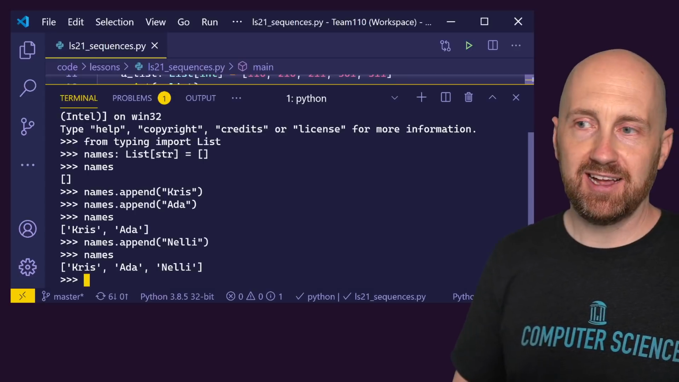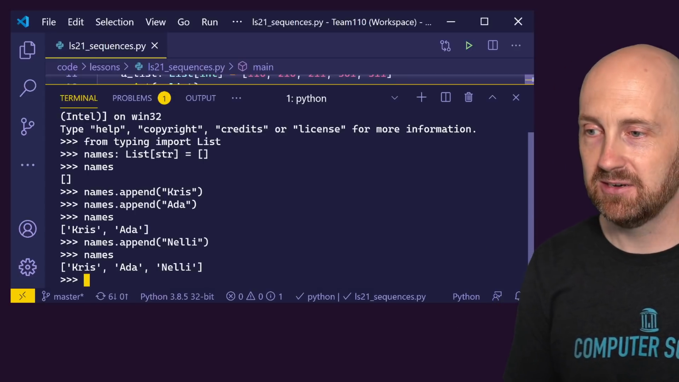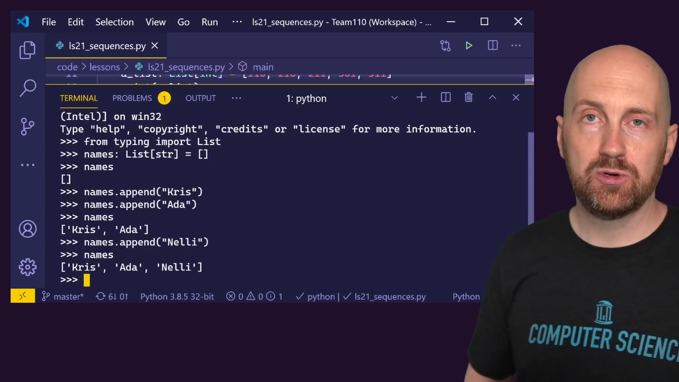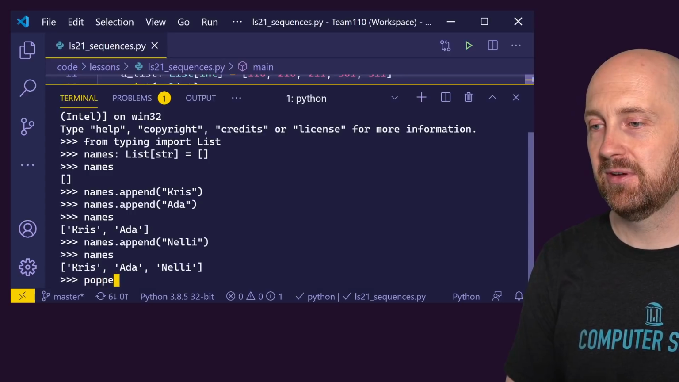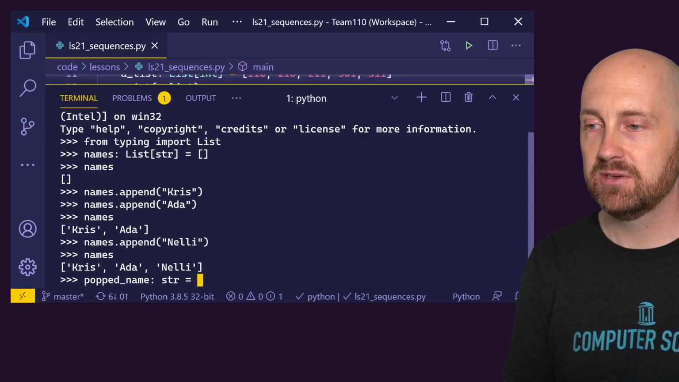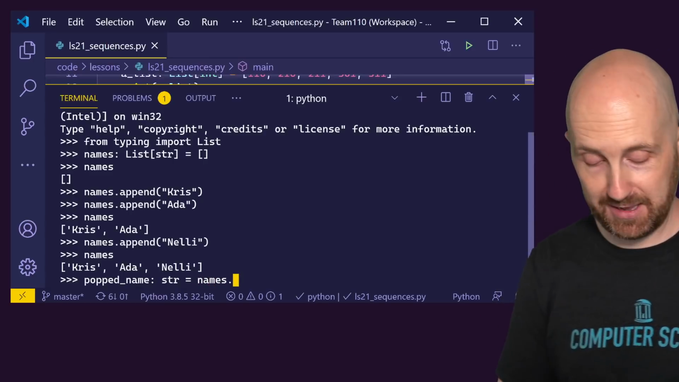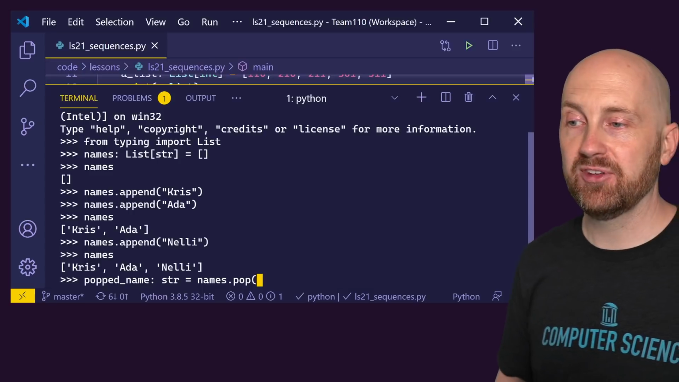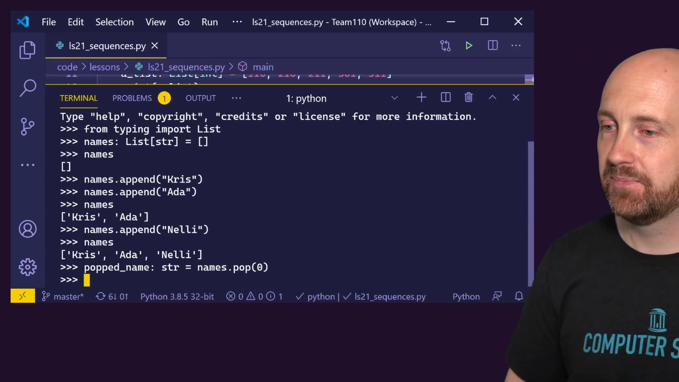So which of these is not like the other? Chris. So if I wanted to pop off index 0, I'm going to do this using a variable, right? So I'm going to say popped name is a string variable that's the result of calling the pop method on the names list. So this is a list of strings, and we're going to pop off index 0.